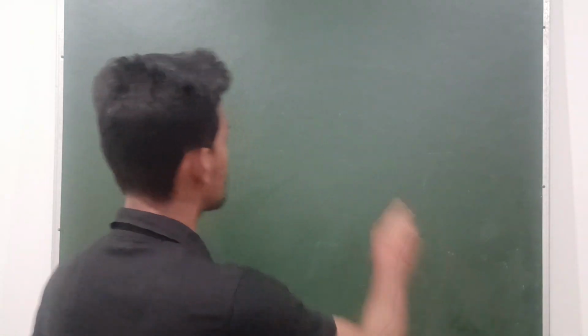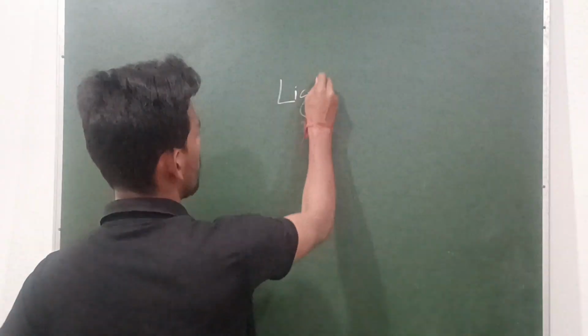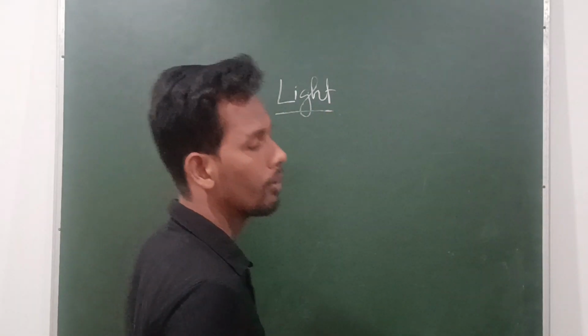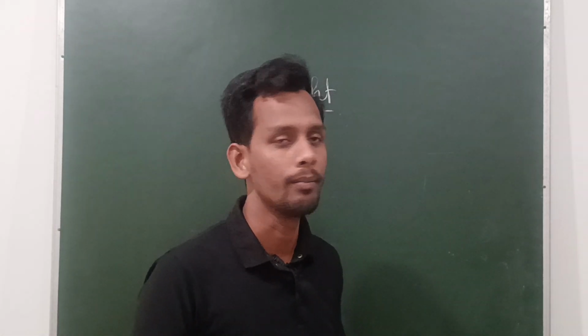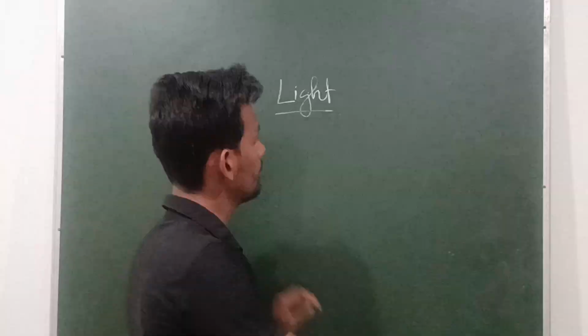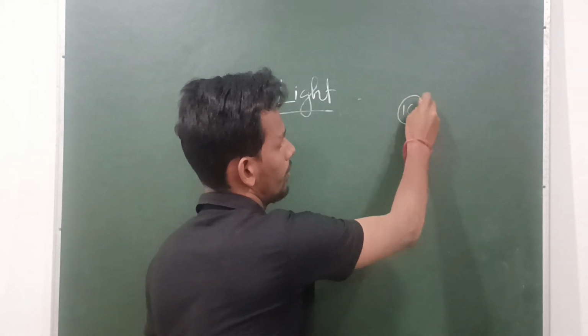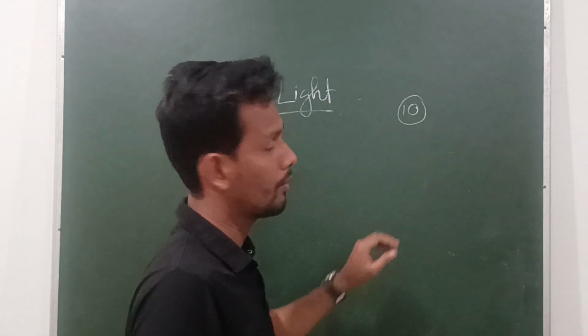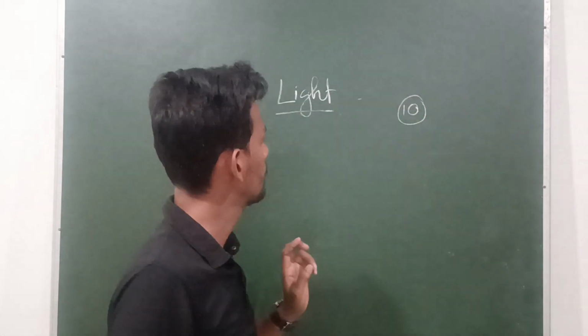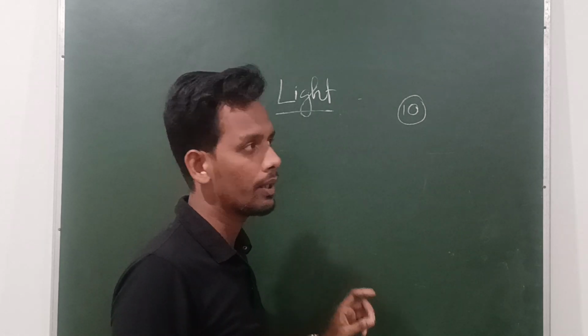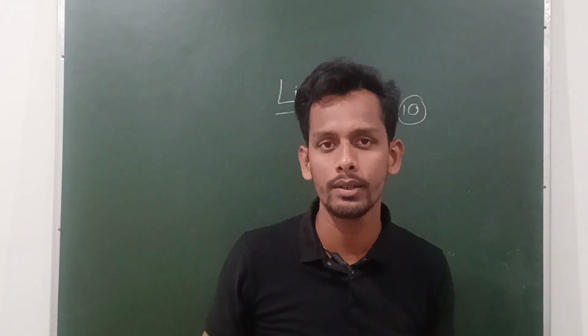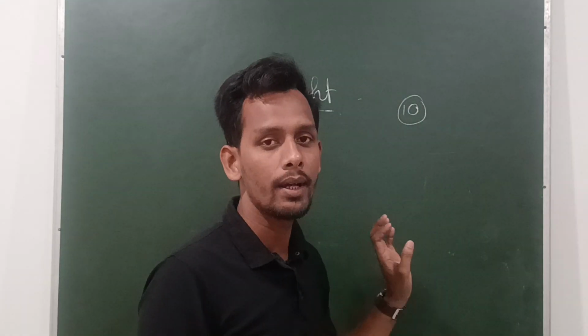So today we will start the first chapter of physics, that is reflection and refraction of light. Okay. This is a huge chapter, light, where you will learn about the reflection and refraction of light. In the class 10 board exam, almost 10 marks will be asked from this chapter. Remember it. This is a huge chapter, so if you take 1 hour classes in your school, it will take almost 8 or 9 classes.